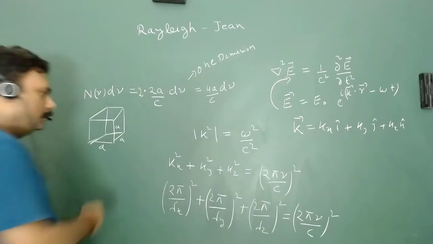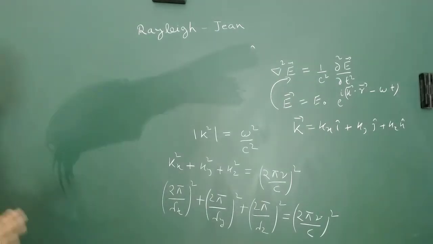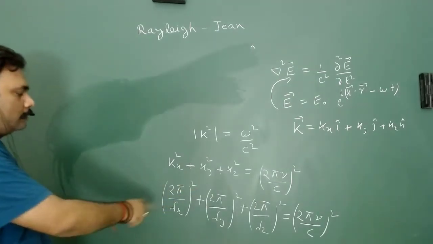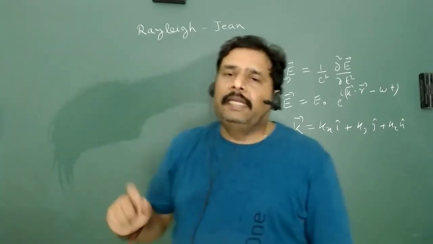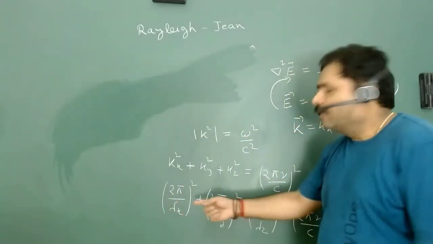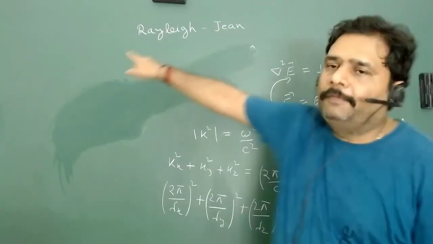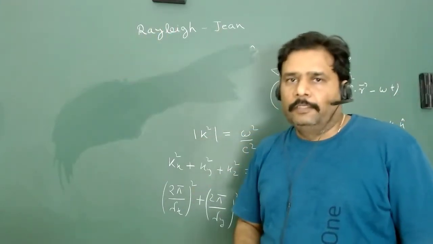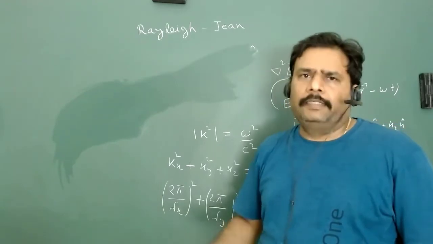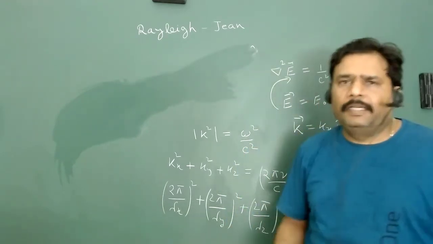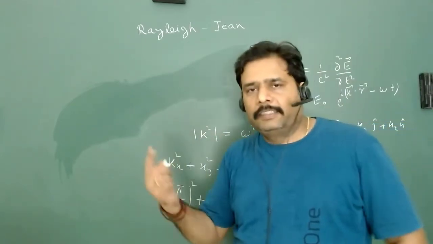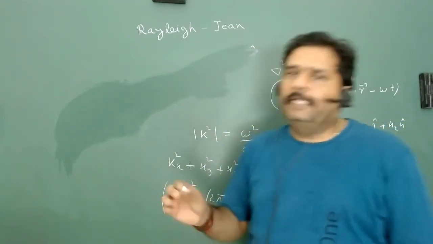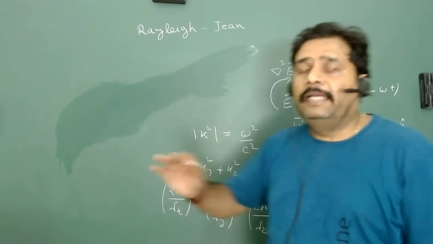So 2 pi square can be cancelled out. Now lambda x, lambda y, lambda z can be represented in terms of nx, ny, nz as we did in one dimension. This is the trick, because kx, ky, kz are independent. There we used only one discrete variable, n, but here nx, ny, nz are different.